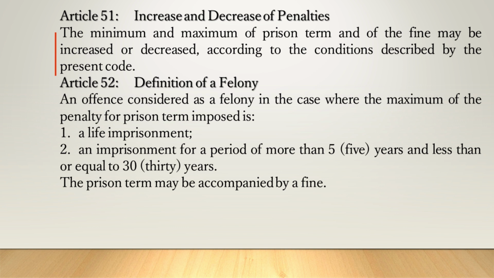Article 52. Definition of a felony. An offence is considered as a felony in the case where the maximum of the penalty for prison term imposed is: 1. A life imprisonment, 2. An imprisonment for a period of more than 5 years and less than or equal to 30 years. The prison term may be accompanied by a fine.